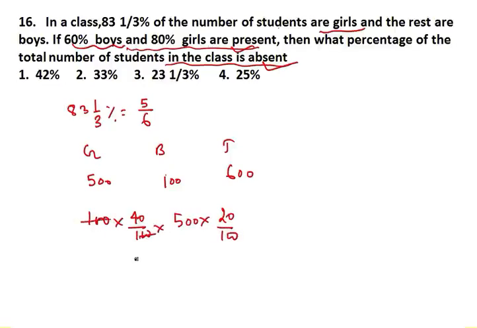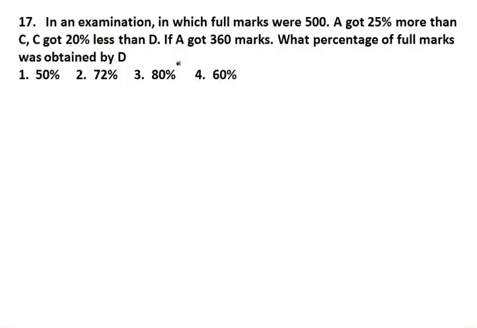This 100 will get cut, 40 plus 0 will get cut, it will be 100. So you got 140. Now this 140 are those who are absent out of 600. Now if you cut, how much do you get? You get 23 1/3%, means option number 3. These are simple. Now read the question carefully and try to solve by yourself. Pause the video and try to do it by yourself.